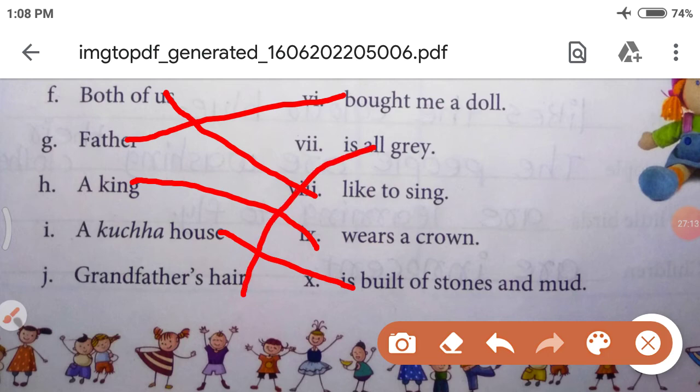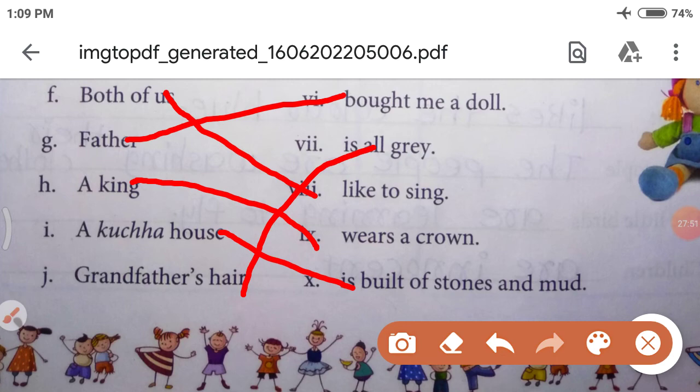And the last, grandfather's hair. Only one is remaining: is all grey. So here grandfather's hair is the subject, is all grey is the predicate. Now my dear students, you all have clarity on this topic, what is the subject and what is the predicate. A subject is the main thing, like a person, animal or anything in the sentence. And the part of the sentence which gives you information about the subject is called the predicate.